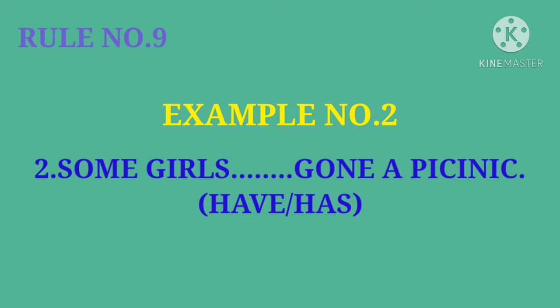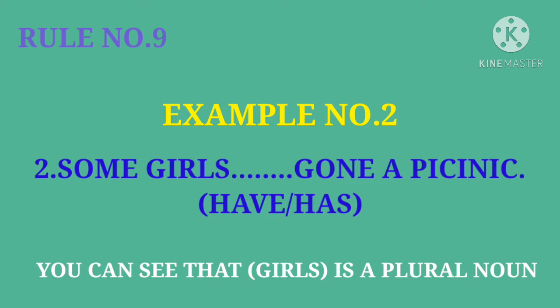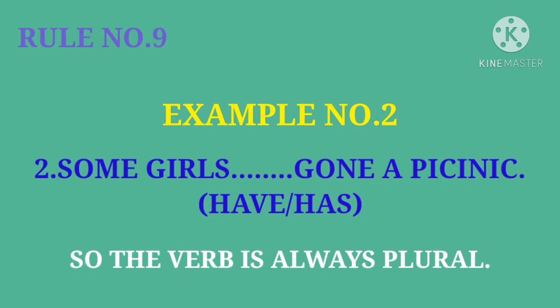Example number 2. Some girls dash gone to a picnic. You can see that girls is a plural noun. So the verb is always plural.